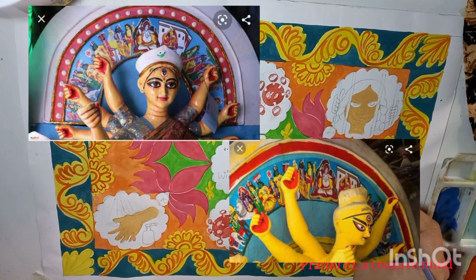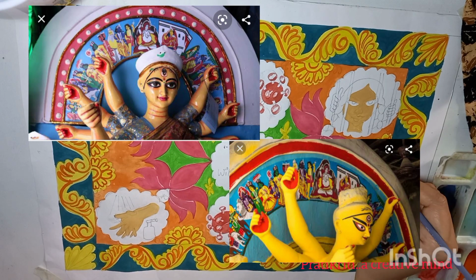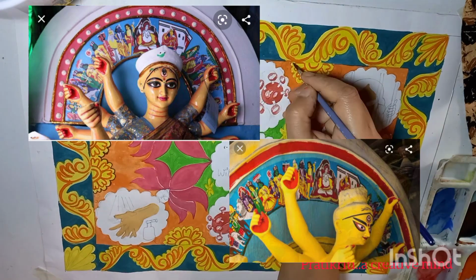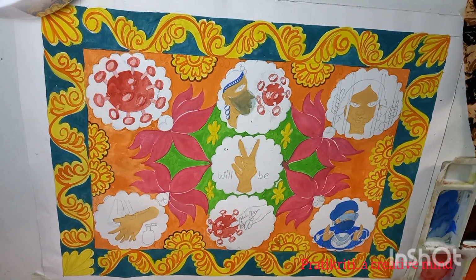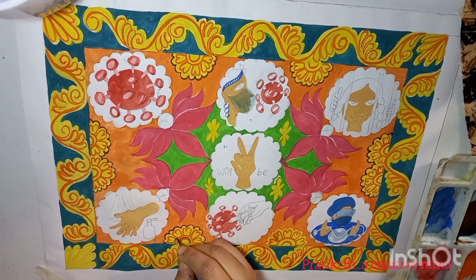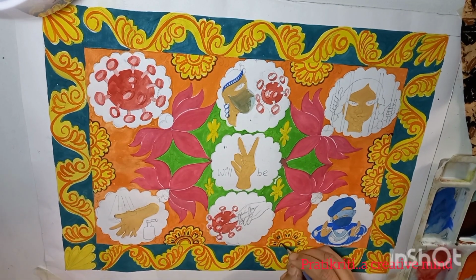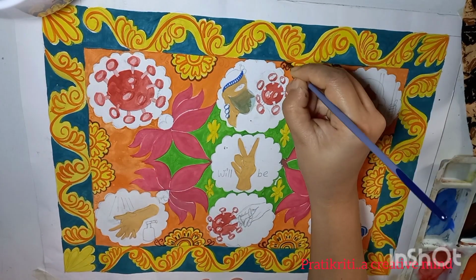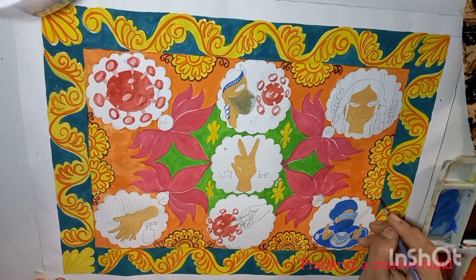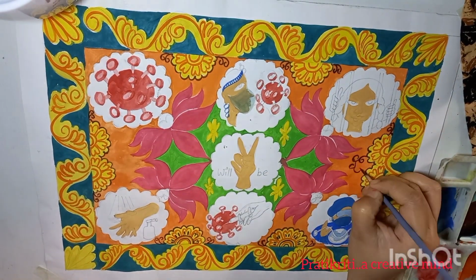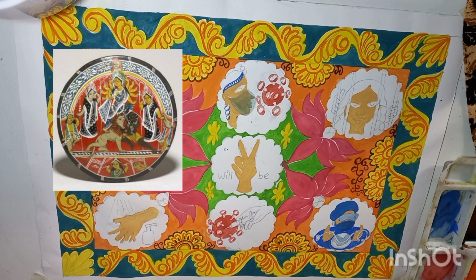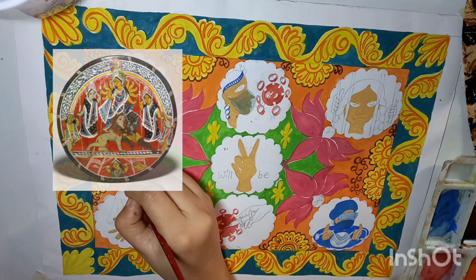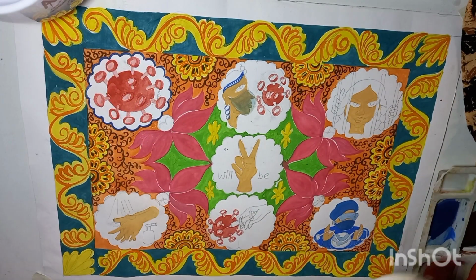Among them, Chalchitra is actually the background of the idol of Durga Ma. This Chalchitra tells the story or the history of that Durga Pratima, Durga idol, and how the worship had started in that area, or some families' lineage history, etc. And the Durga pot is where actually it is worshipped as idol.